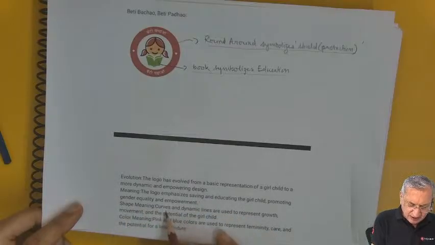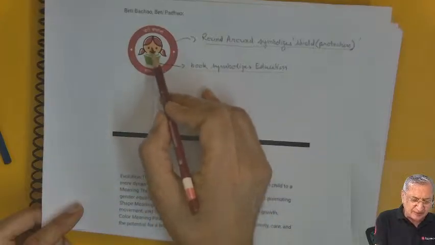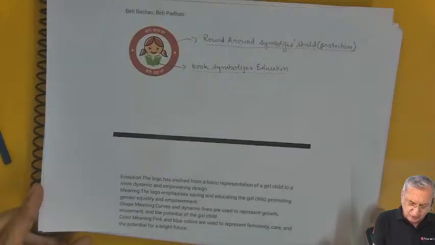Shape meaning: curves and dynamic lines are used to represent growth, movement, and potential of the girl child. Color meaning: the pink and blue colors are used to represent femininity, care, and the potential for a bright future. In fact, it is light orange here, green for the growth.